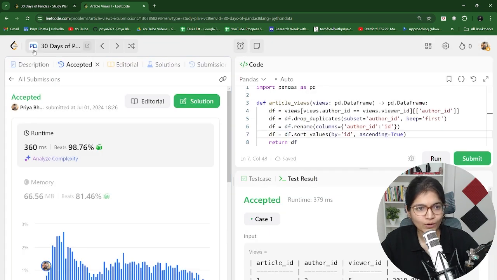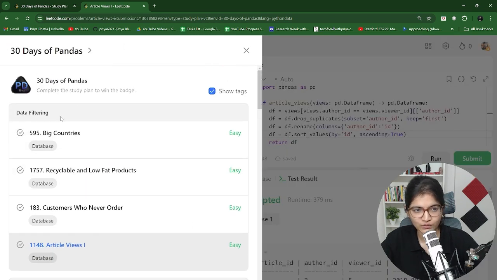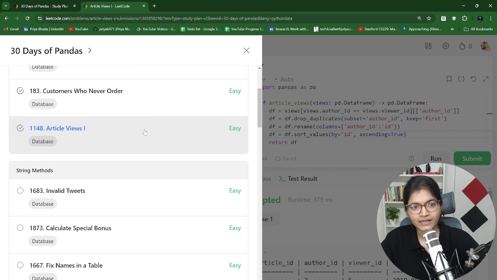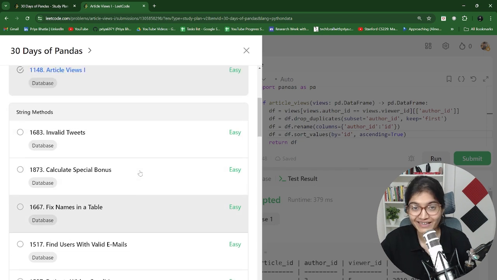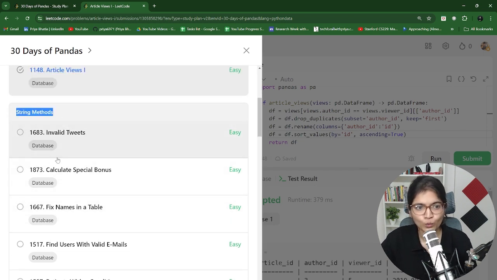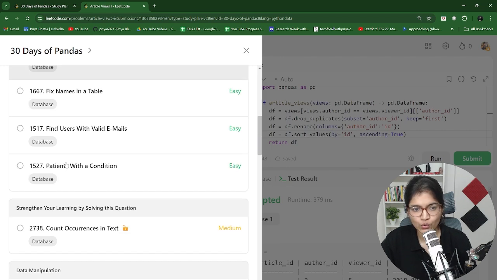Perfect. Now, this is the first part of the session where I have covered data filtering. In the next part, I will cover the second module of this interview series, which is string methods. I hope you now have a clear idea of how data filtering questions can be solved. With this, let's end today's video. In the upcoming video, we will focus on string-based methods, with the help of which we will again filter out records from a given data frame.